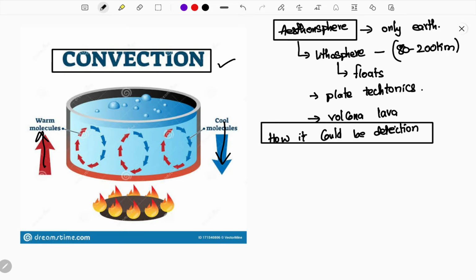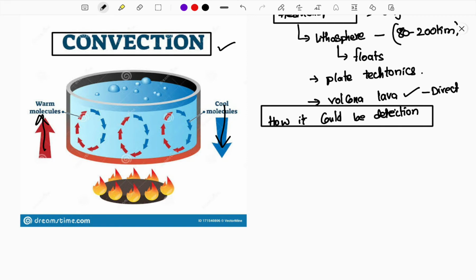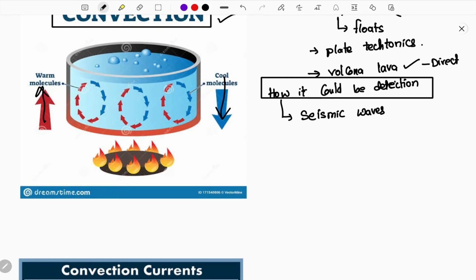No issues. Here, volcano is a direct example for the presence of the asthenosphere beneath the lithosphere, so that we experience the so-called liquid molten lava coming outside. Okay, other forms of detection, how the asthenosphere can be detected. One is lava, that is no issue. Then the other thing is seismic waves. Seismic waves are the major source where you can detect the asthenosphere.